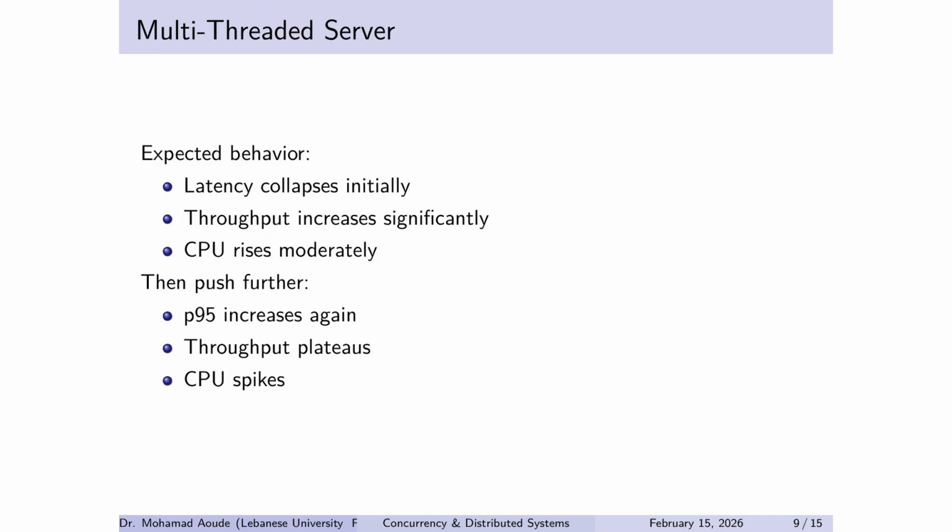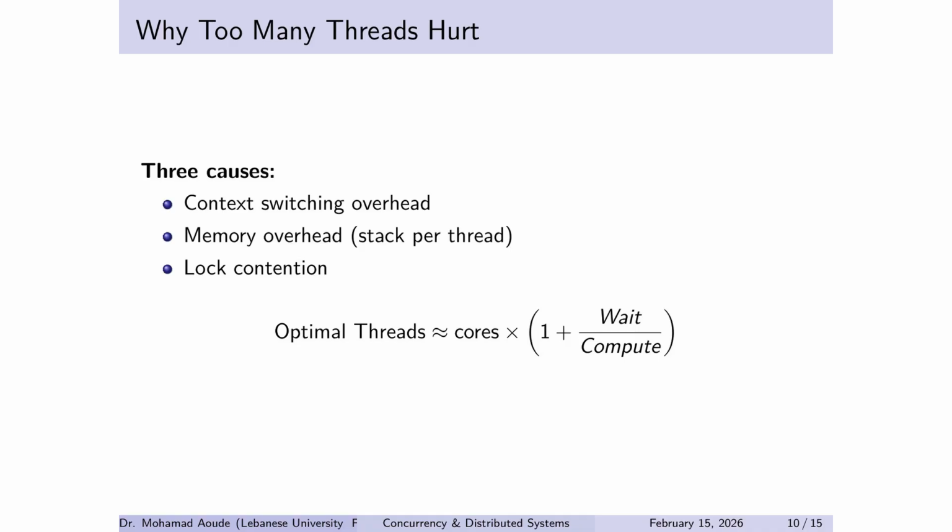Because the system hits a new limit. Thread scheduling overhead, queue buildup, and eventually CPU saturation. So this slide teaches the core engineering truth. Threads help until they don't. This slide is the sweet spot lesson. Why too many threads hurt.